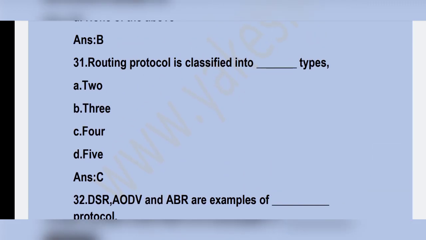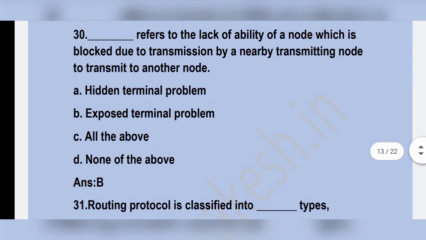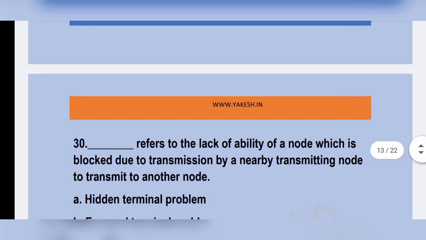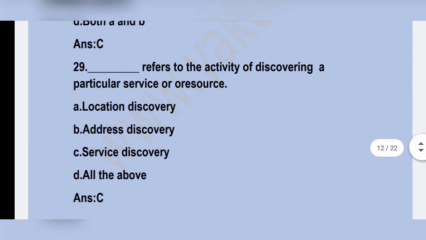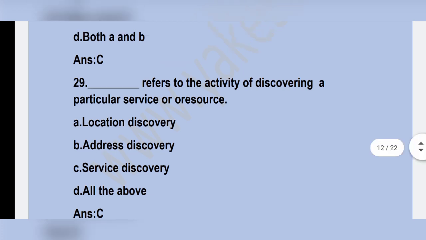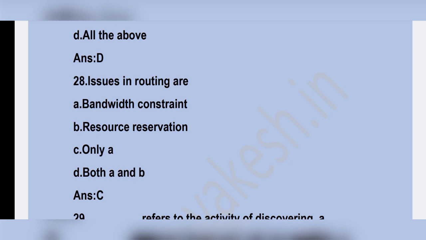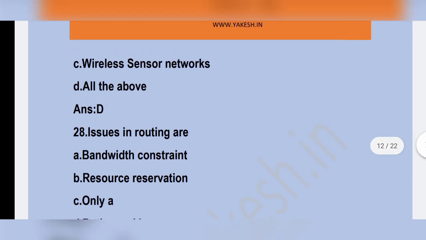Routing protocols are classified into dash types. Option C, 4 types is the correct answer. Dash refers to the lack of ability of a node which is blocked due to transmission by a nearby transmitting node to transmit to another node. Option B, exposed terminal problem. Next question. Dash refers to the activity of discovering a particular service or resource. Option C, service discovery. Next question. Issues in routing are dash. Option C, bandwidth constraint is the correct answer. Issues in routing are bandwidth constraints.